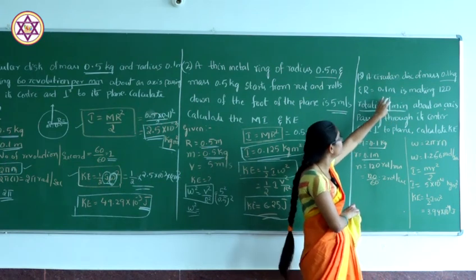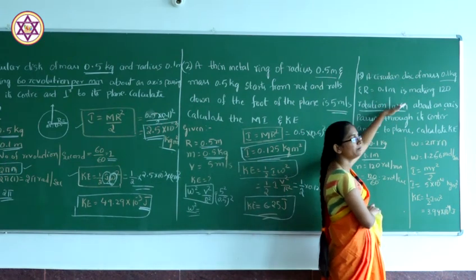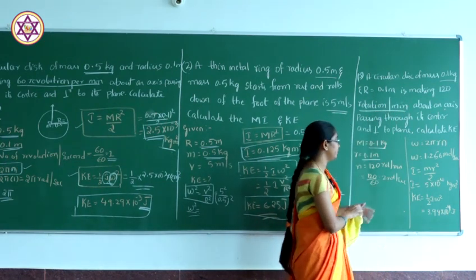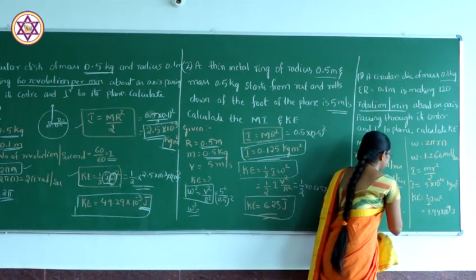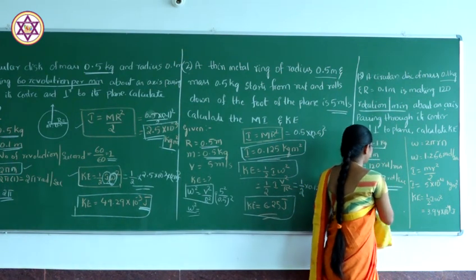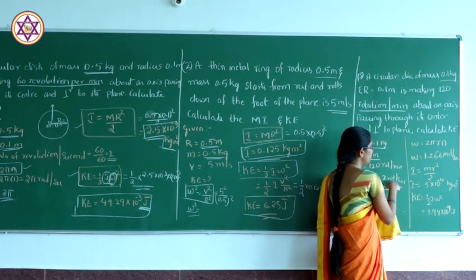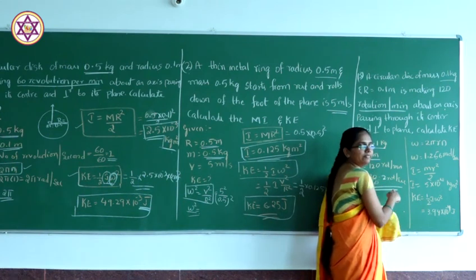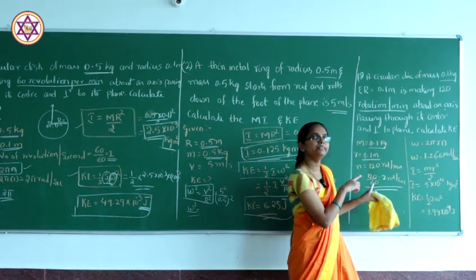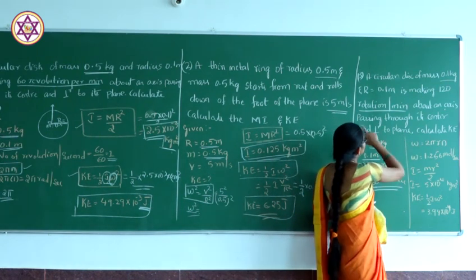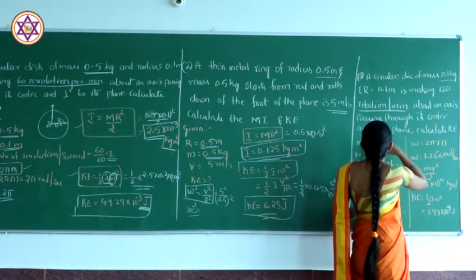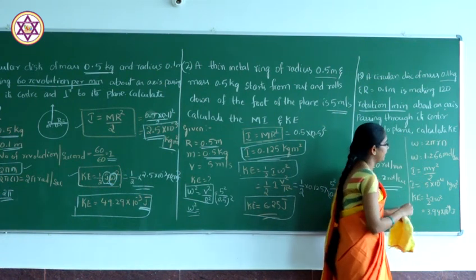So if you divide the rotations per minute by 60, we get the number of rotations per second, that is 120 divided by 60, which means 2 rotations per second. It will take 2 rotations per second, about its axis passing through its center and perpendicular to the plane.